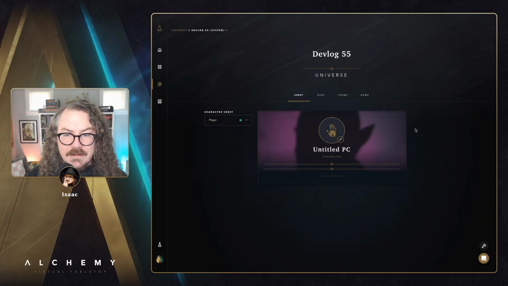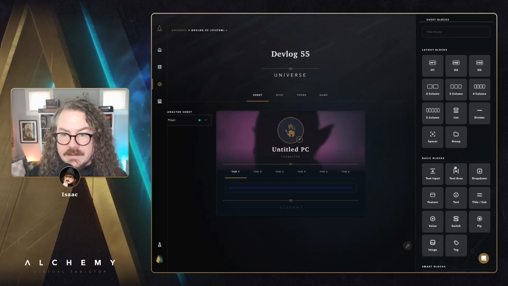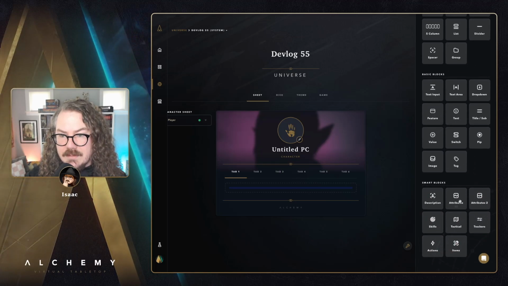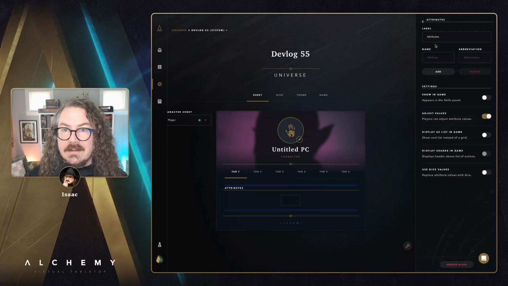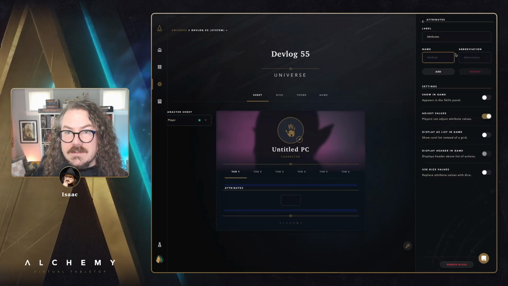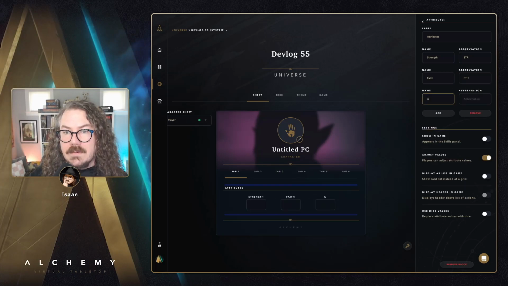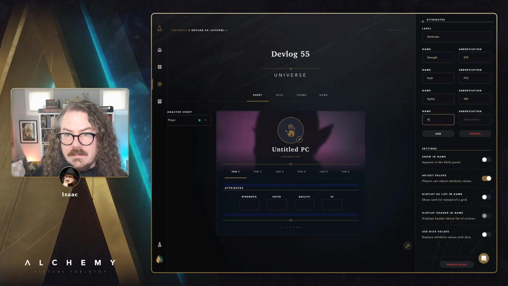And let's add a few fields to it. I want specifically some attributes. So I'm going to take the smart attributes block and I'm going to give it just a couple attributes. We're going to go with strength, faith, agility, and vitality.